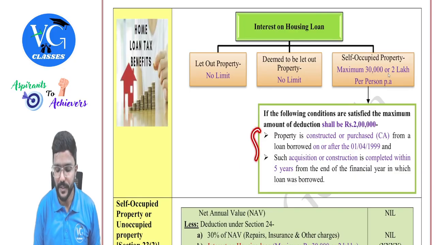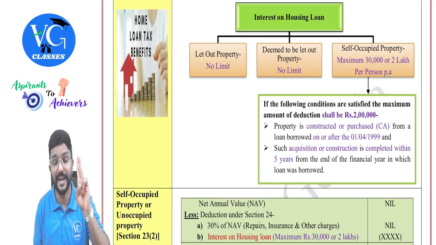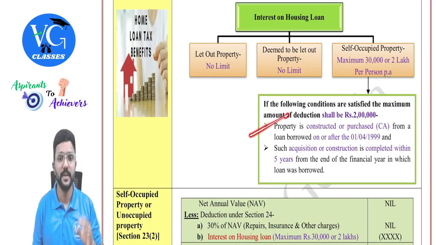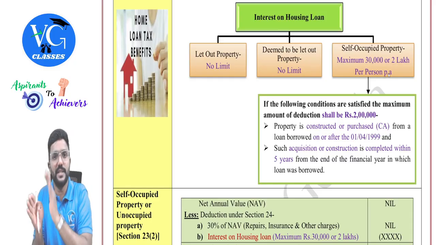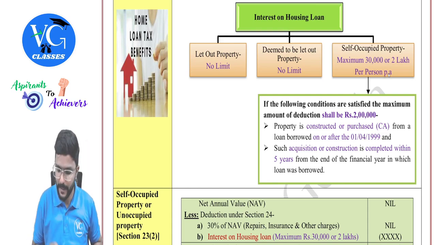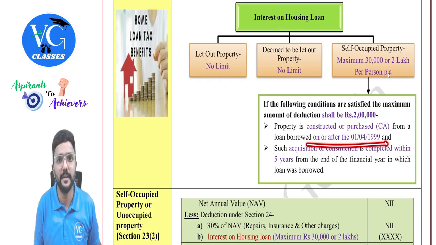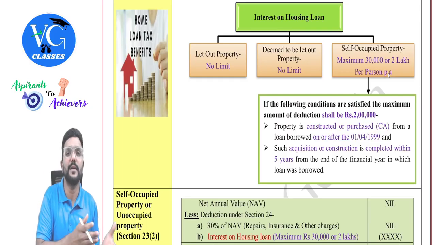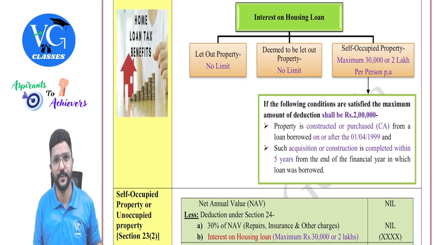So what are those two conditions, sir? We will see. Both conditions have to be satisfied to claim 2 lakh interest. First, property is constructed or purchased, so only construction or acquisition. Sir, what if it is repairs, renovation, reconstruction and all? Maximum 30,000. So if property is constructed or purchased from a loan borrowed on or after 1st April 1999. Sir, what if loan is borrowed before that and we are still paying the interest? Then maximum deduction is 30,000.